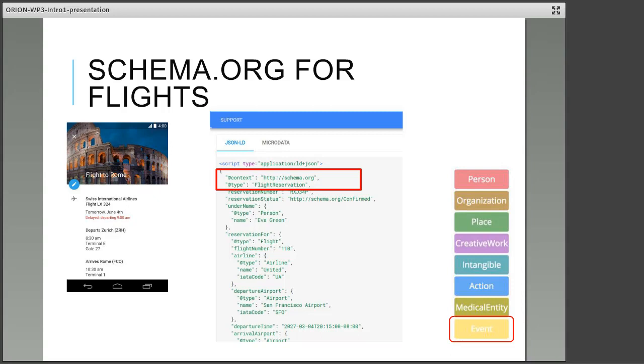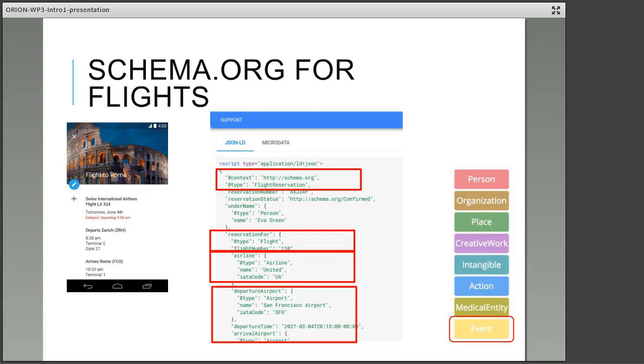I have data about a thing of type flight reservation, and then they can enter data about that flight reservation. I'm going to enter data about a thing of type flight. According to the key, a flight can have a flight number, so I will give the flight number for this flight to be, for instance, 110, and so on. I can now give information about something of type airline. In this case, the airline is United. I'm going to enter information about a thing of type airport. In this case, the San Francisco airport. So they publish data which follows a key, and the key just lives out there in the web.